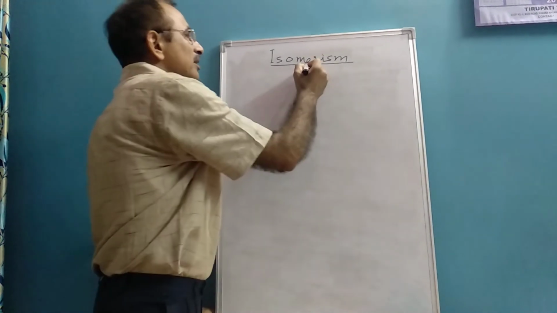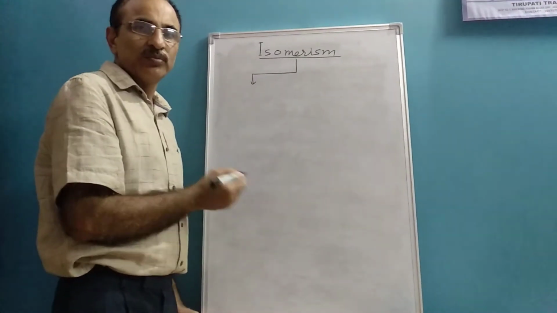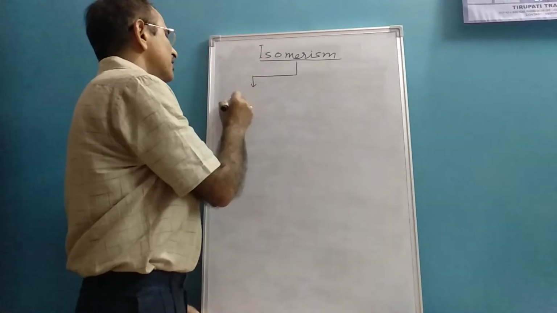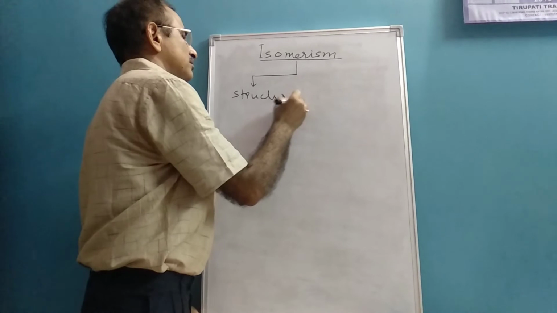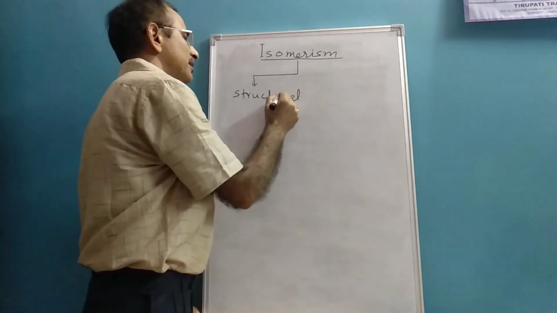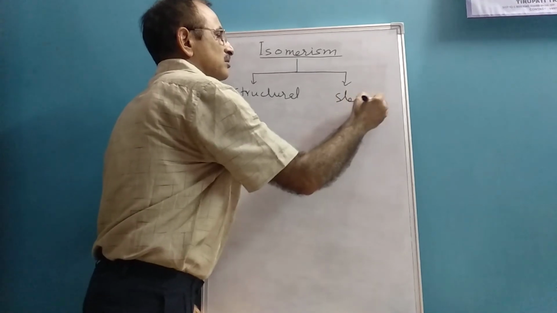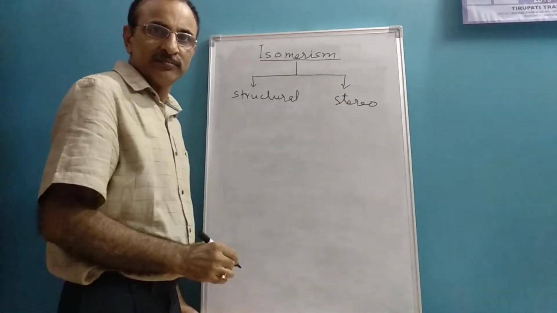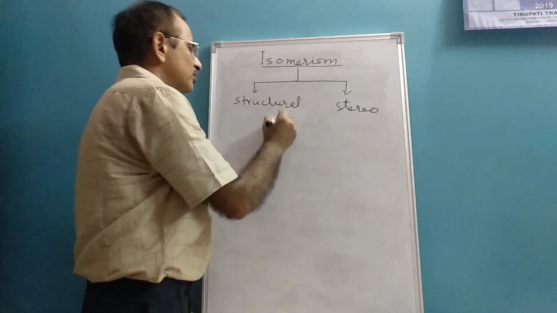When you are going to classify isomerism, it can be classified into two parts: structural isomerism and the next one is stereoisomerism. Today we are going to concentrate on structural isomerism.